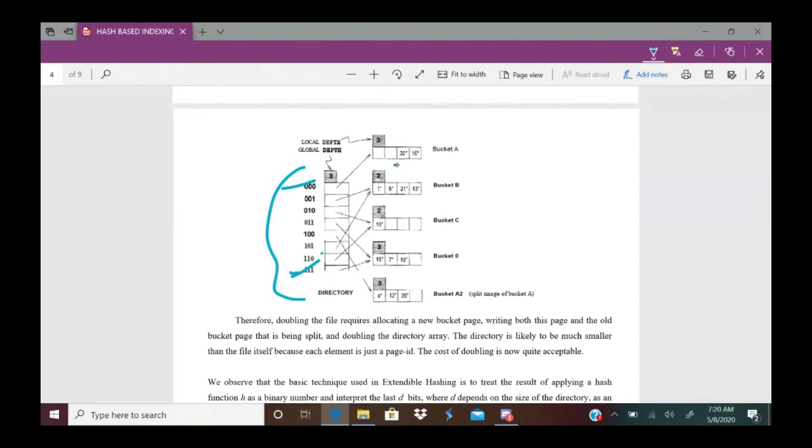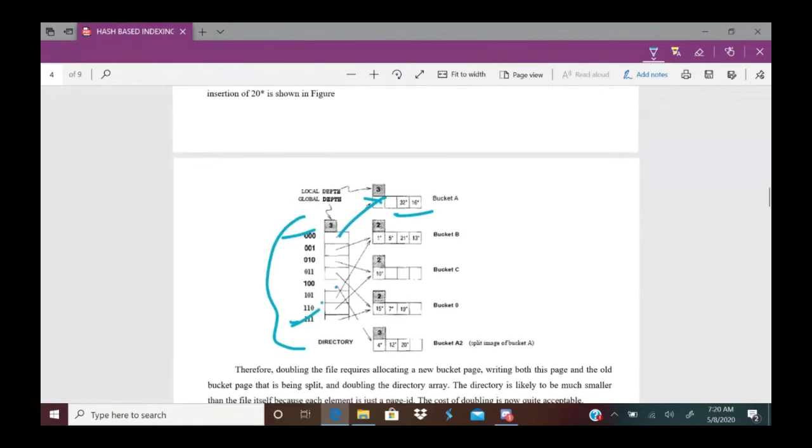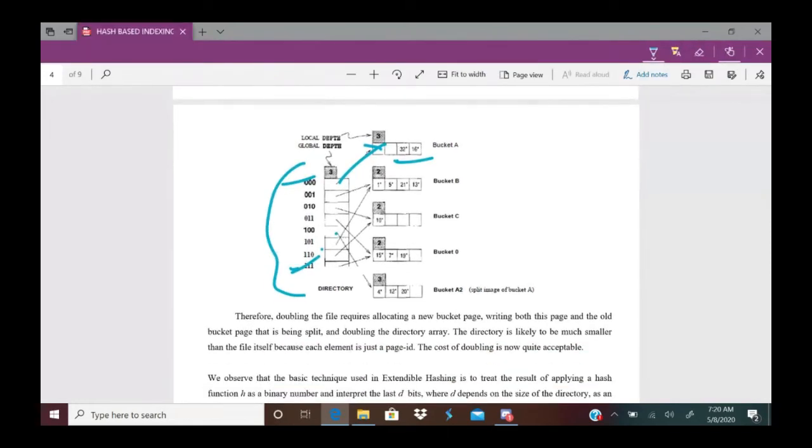And observe 32 and 16 mod 8. 32 and 16 mod 8 will give you 0. So that's why this 32 and 16 are pointed to a directory pointer called 000. And this 4, 12, 20 are pointed to directory pointer, say, 100, right? This one. And accordingly, these pointers are distributed with other buckets also. This is how we insert index records into bucket pages.